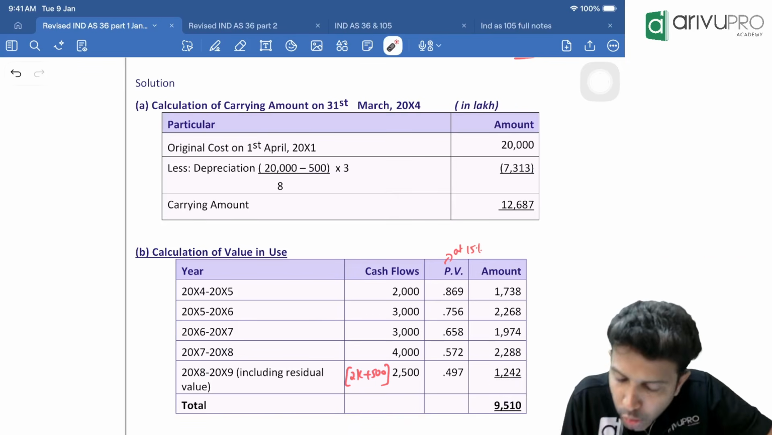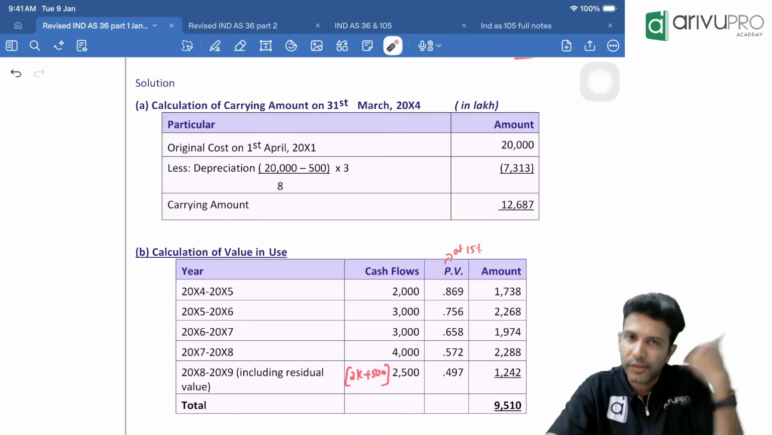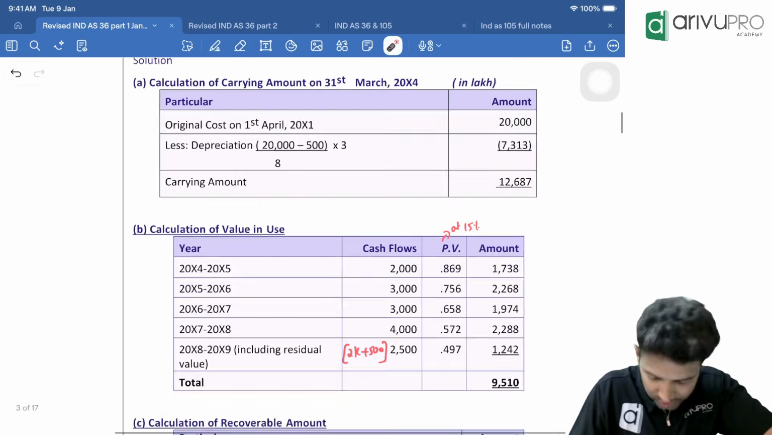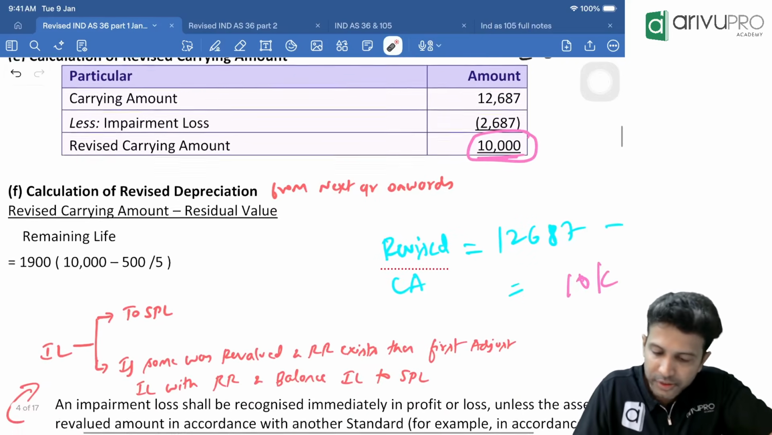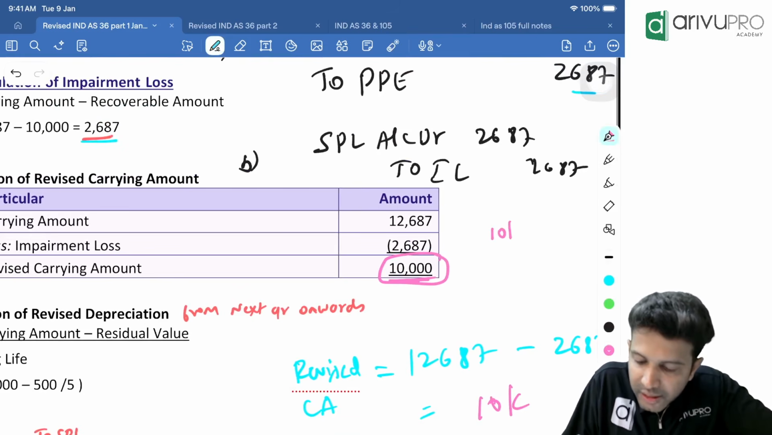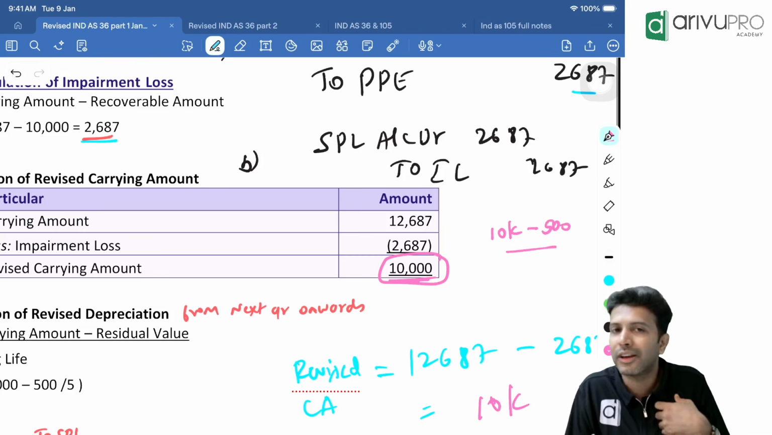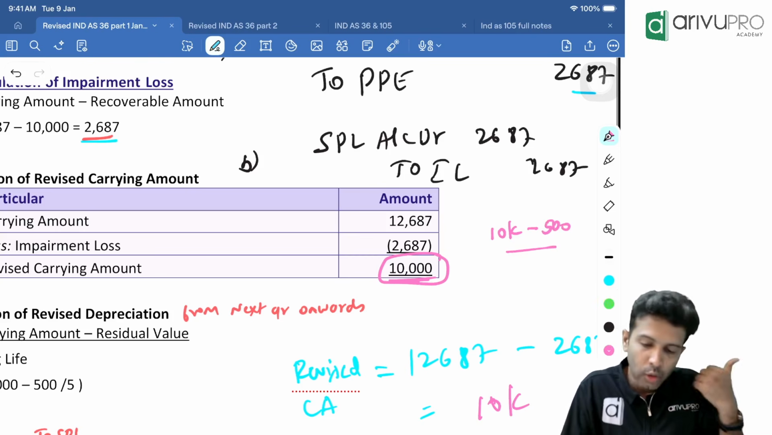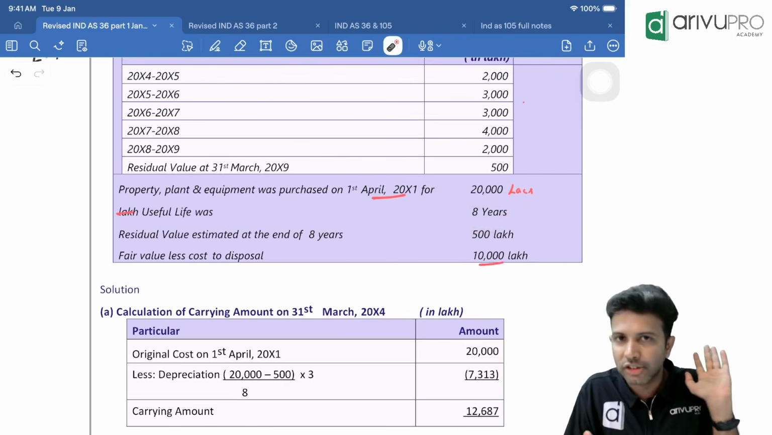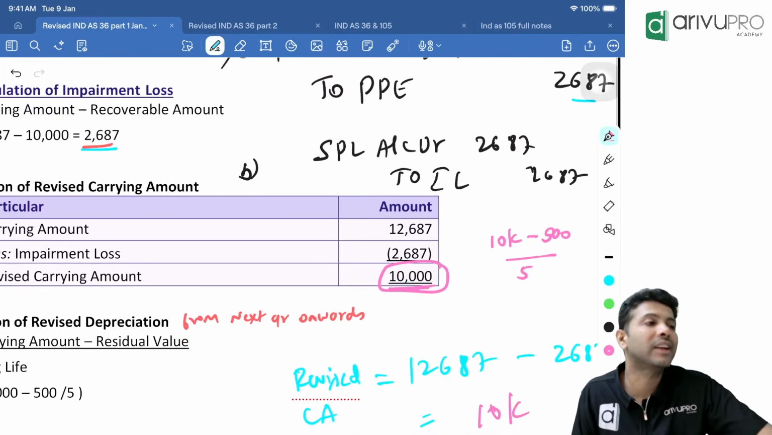But from year 4 onwards, do you think this depreciation will hold good, or do we have to recalculate? We have to recalculate, because the moment the carrying amount gets revised, we have to recalculate the depreciation. The revised depreciation will be based on the revised carrying amount: 10,900 minus residual value. There is no change in residual value, it is still 500, divided by life. When you bought the asset, life was 8 years, but 3 years is already over, so the remaining life is 5 years. So 10,900 minus 500, divided by 5.